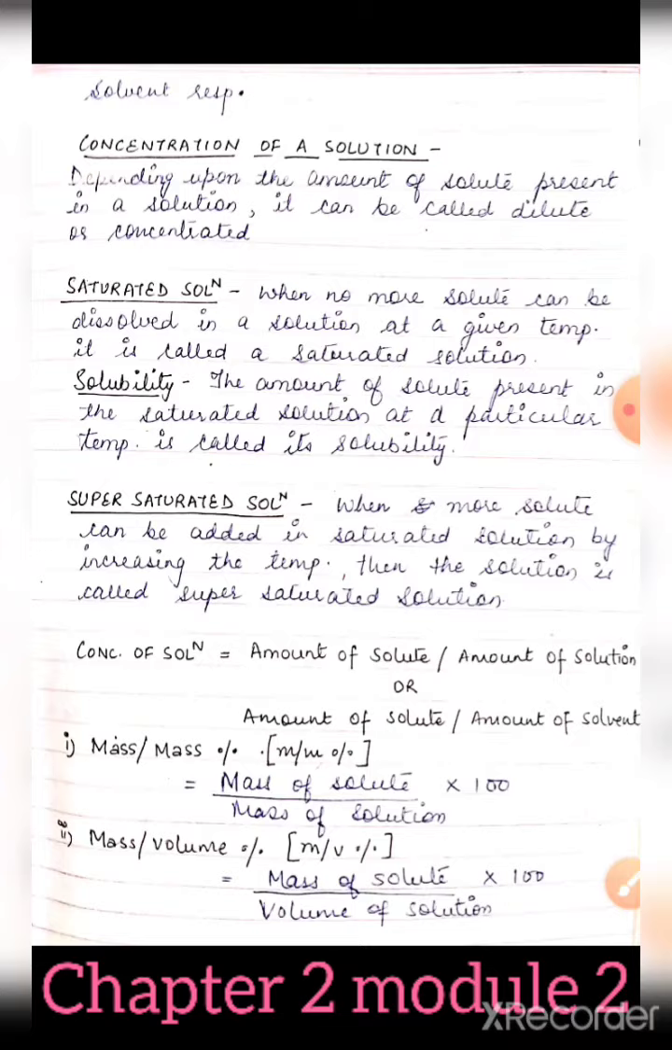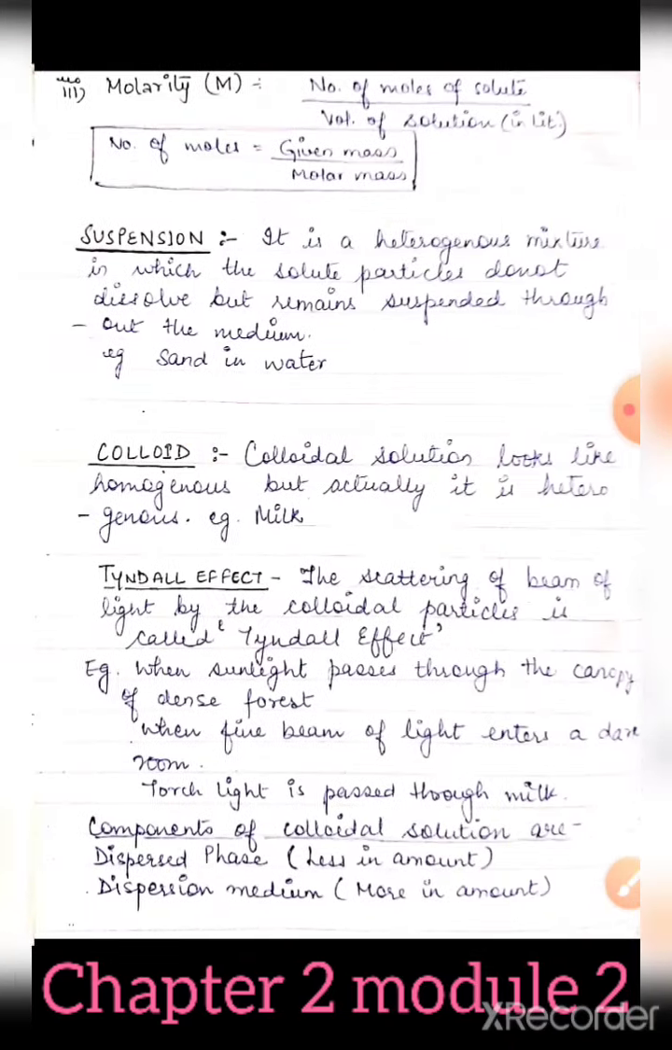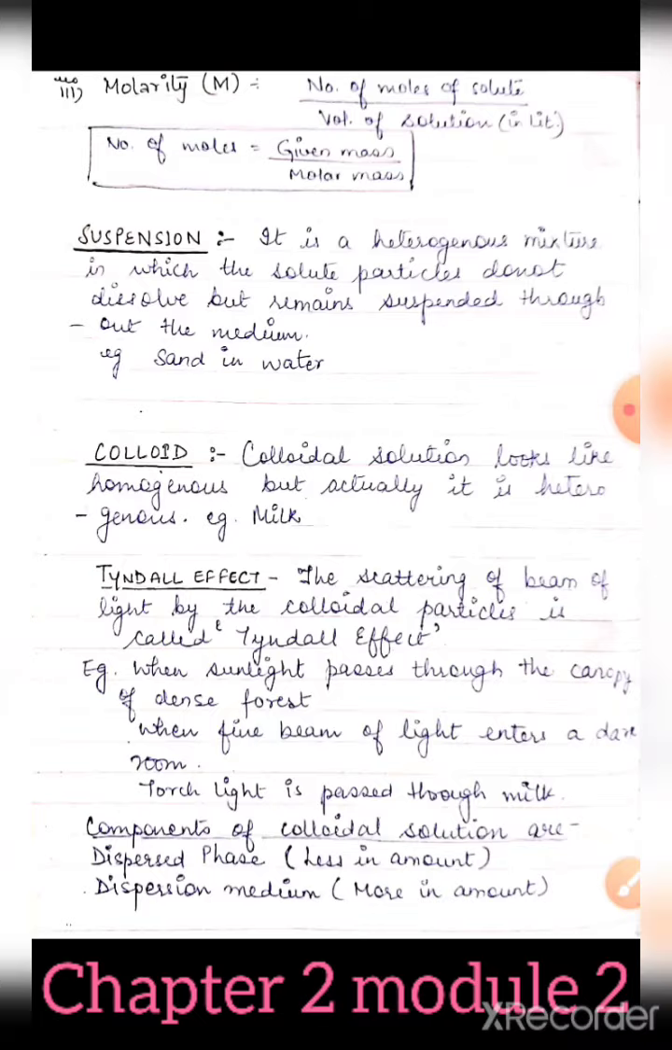Another formula is mass upon volume percent, that is mass per volume percent. Then mass of solute you have to take upon volume of solution multiplied by 100. Another formula is molarity, number of moles of solute upon volume of solution in liters. So here you have to take number of moles. Now what are moles? See, here it is written number of moles is equal to given mass upon molar mass. That means given mass of a substance upon its molar mass.